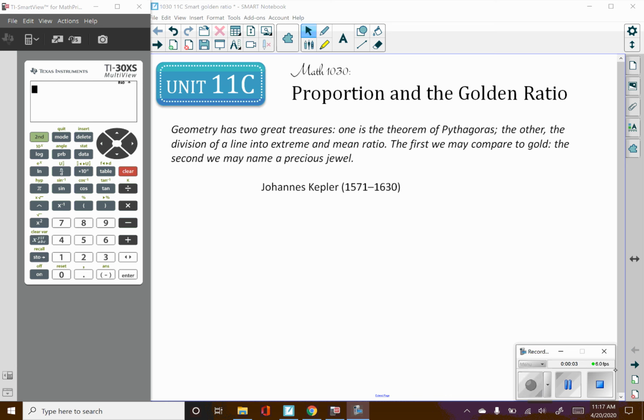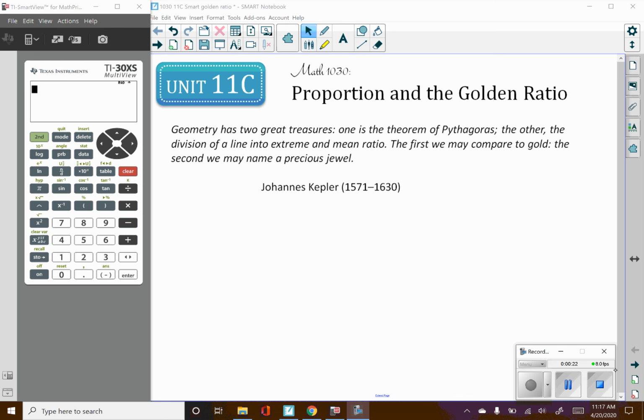Hello, Math 1030. This is lesson 11C. Another, I think, pretty short one. It also has only 5 homework questions, just like 11B. So hopefully you'll be able to crank these ones out without too much trouble or time.